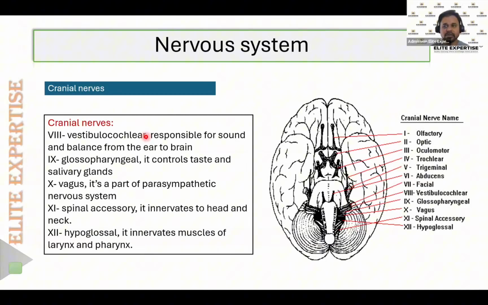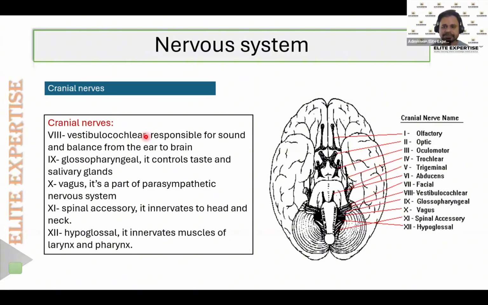For the eighth cranial nerve, you must know what it is. The eighth cranial nerve is the vestibulocochlear nerve, meaning the inner ear. So indirectly, the examiner is asking which drug will cause ototoxicity. There are certain drugs like aminoglycosides that cause ototoxicity, and loop diuretics like furosemide. Furosemide by itself won't cause ototoxicity, but when you combine furosemide with other drugs like aminoglycosides, the risk of ototoxicity will be higher.